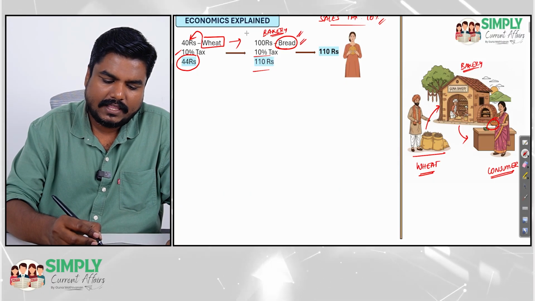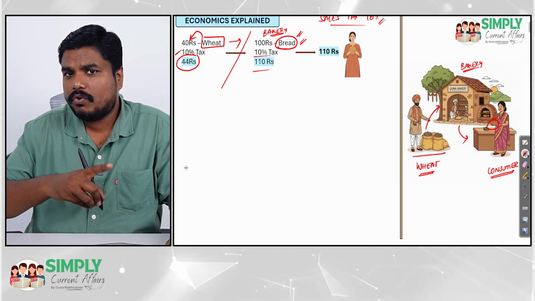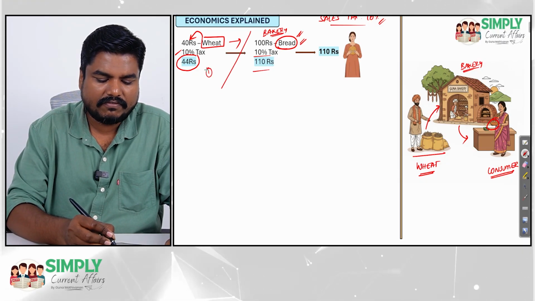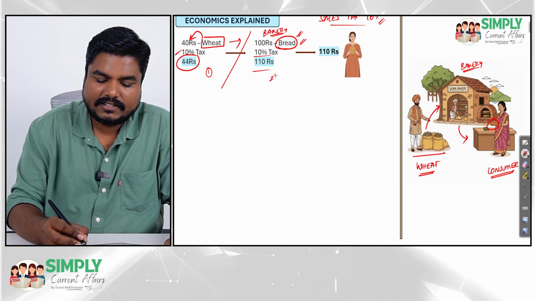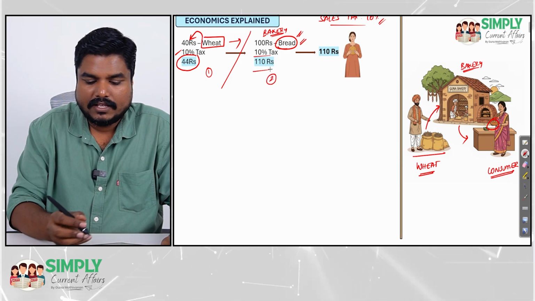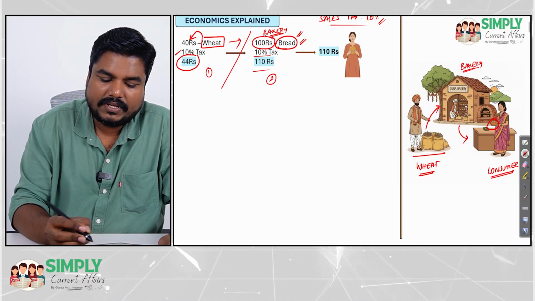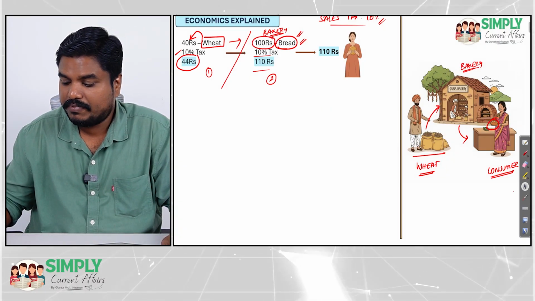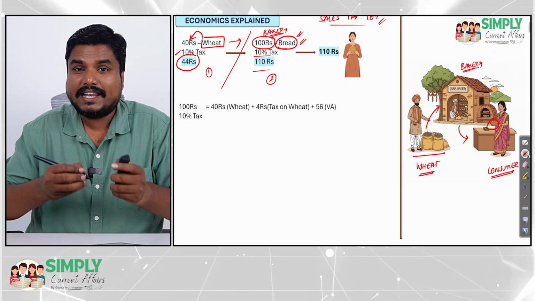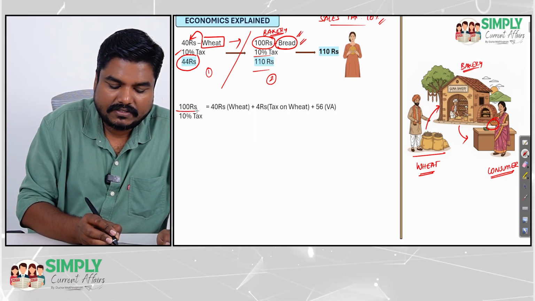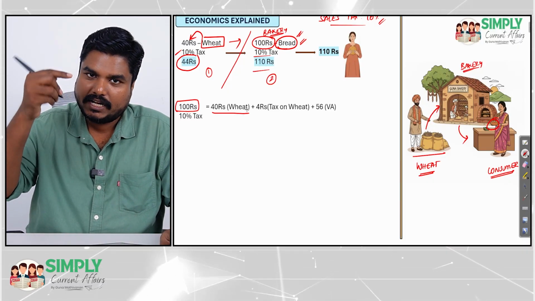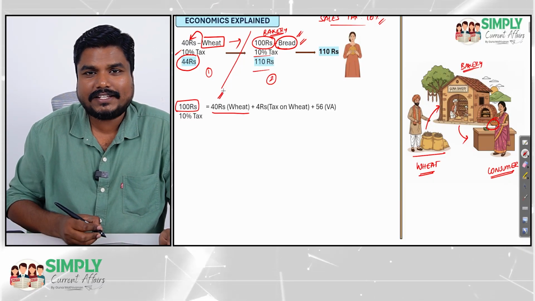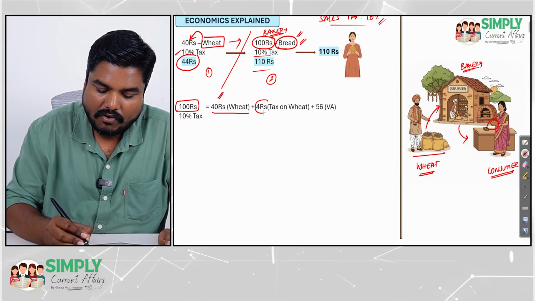Now, in the first stage, when the wheat was sold, there is no problem. But look at the second stage. In the second stage, there is a problem. So this 100 rupees worth of bread, let us expand it. This 100 rupees worth of bread includes 40 rupees worth of wheat plus 4 rupees of tax.